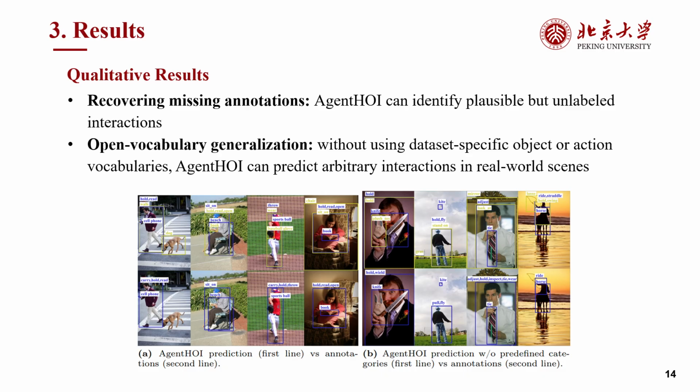The examples on the right demonstrate that AgentHOI can produce open-ended interactions. In the horse example, the annotation contains only ride horse, while our method also identifies related actions such as straddling the horse, holding the lasso, and swinging the lasso.